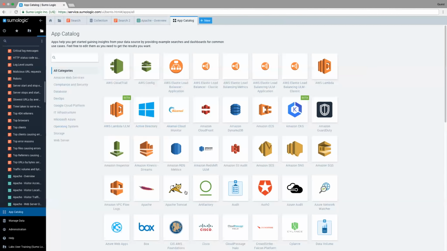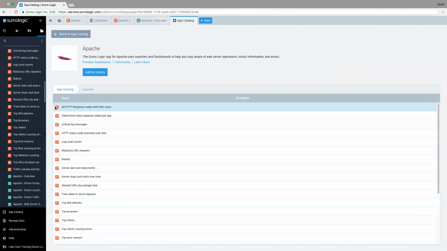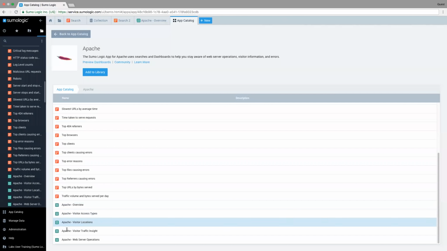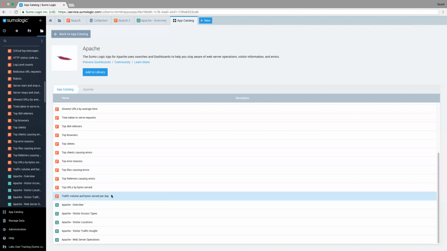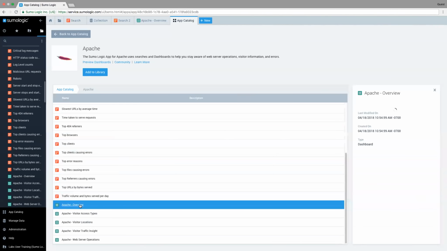So let's say I want to go ahead and start to look at these predefined example searches and dashboards. So I'm going to click on Apache, and I see all the different types of, in this case, the orange, once again, is the queries, and the green are the dashboards, and I see all these different types of pieces of information that are available to me. And so I can go ahead and look at some examples. So let's say I want to look at the Apache overview.